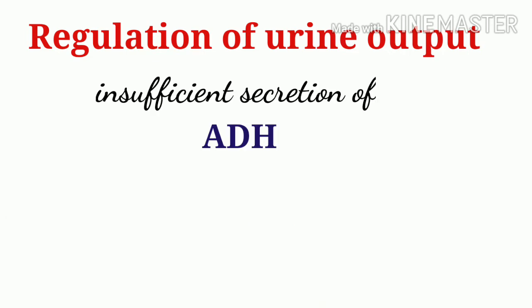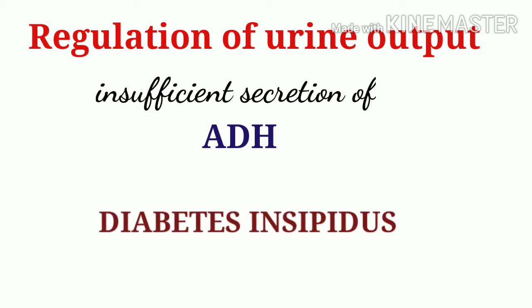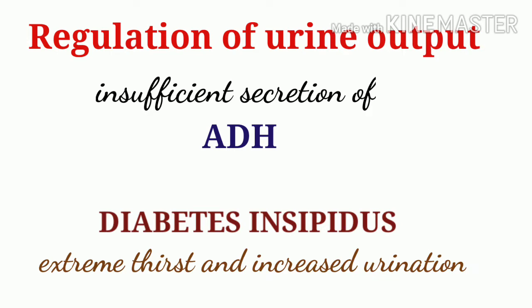Lack of or insufficient secretion of ADH in our body can cause a condition called diabetes insipidus. Its main symptoms include extreme thirst and increased urination.